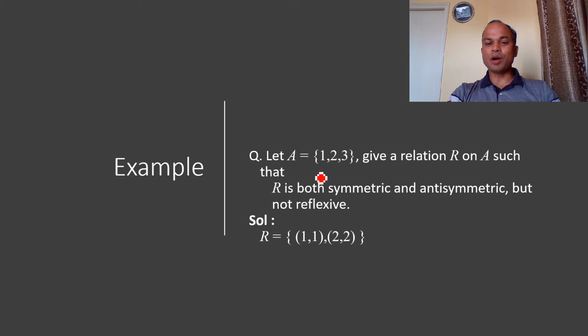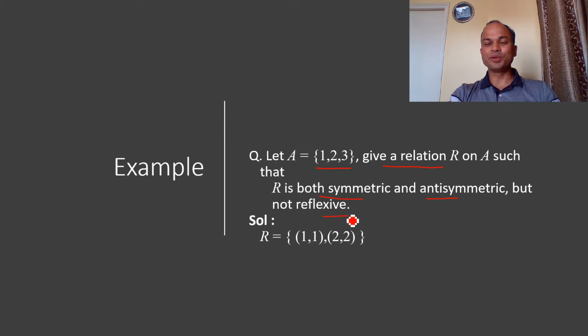For the next example, we have the set A with elements 1, 2 and 3. Give a relation R on A such that R is both symmetric and antisymmetric but not reflexive. If such questions are given, then we have to refer to the important relations about symmetric and antisymmetric. If we talk about symmetric, then we are referring to the equals relation.